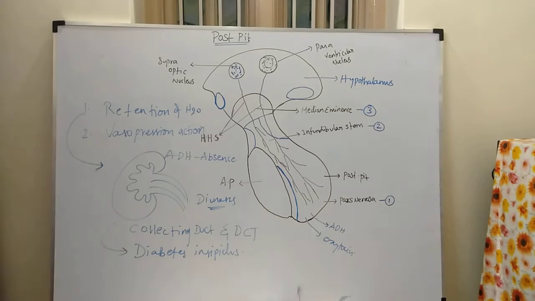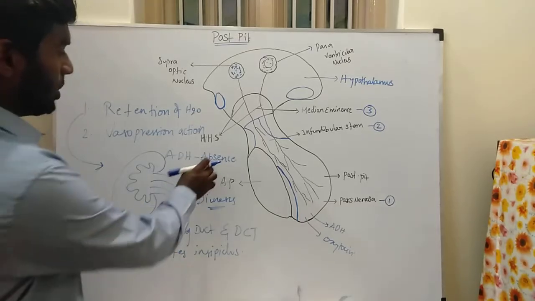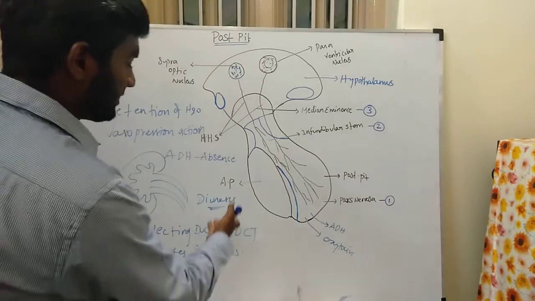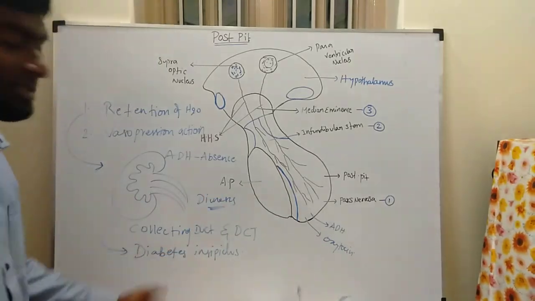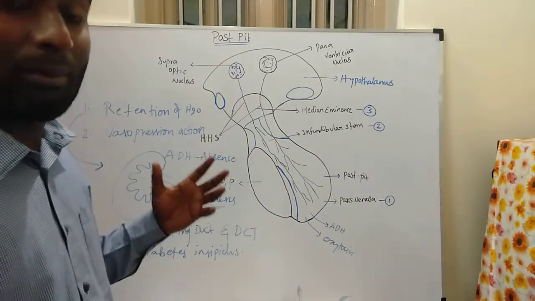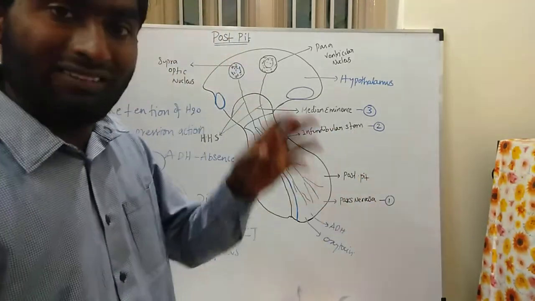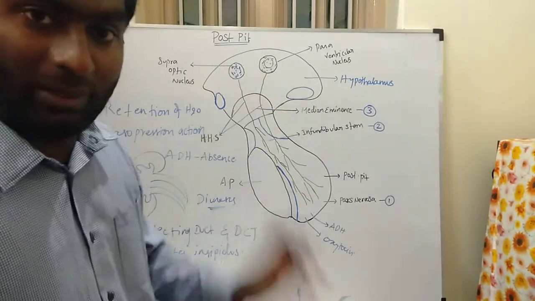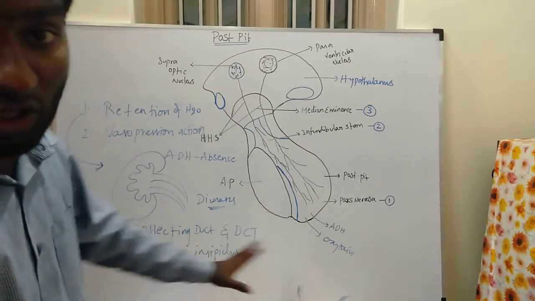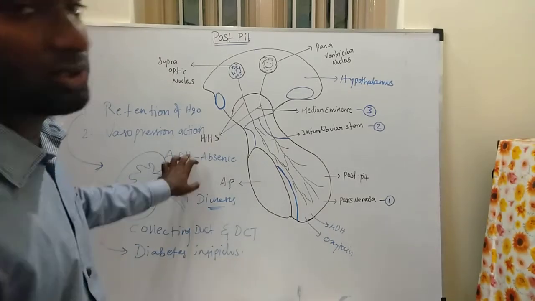Diabetes insipidus. If the ADH hormone is absent, what will happen? Loss of water will take place in the urine. So more water will be excreted in the urine. So what is that? Diuresis. So what condition will it become? Diabetes insipidus. Diabetes mellitus is different, where the growth hormone is diabetogenic, and the blood glucose level is affected. Here, more water is excreted in the urine. The condition is called diabetes insipidus, due to absence of this ADH hormone.